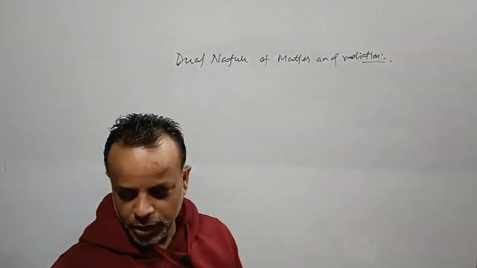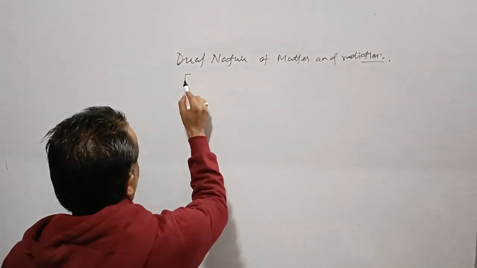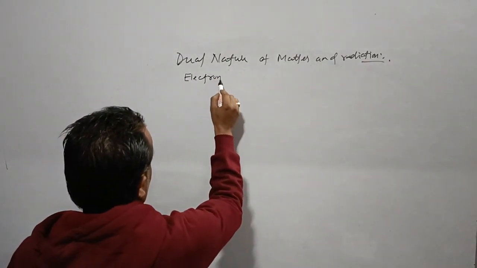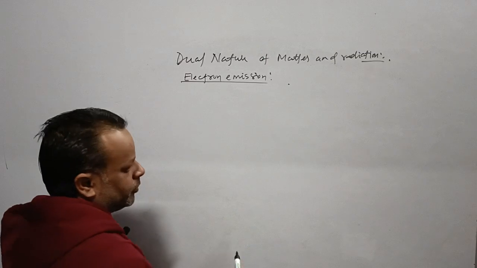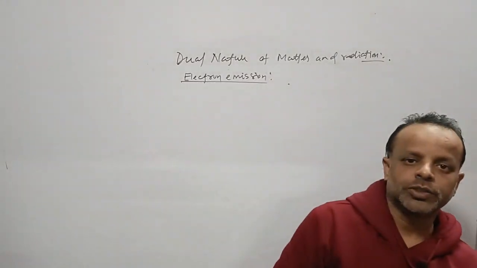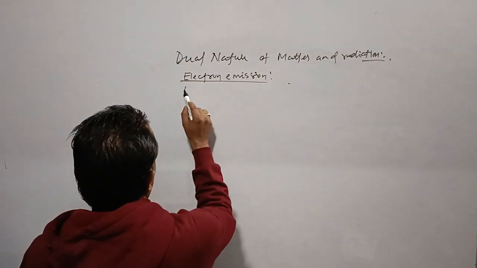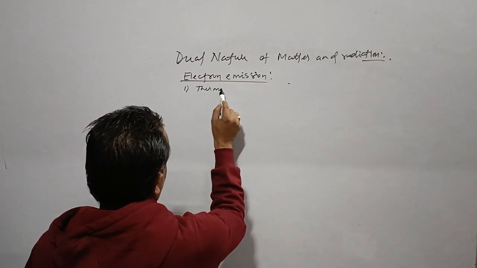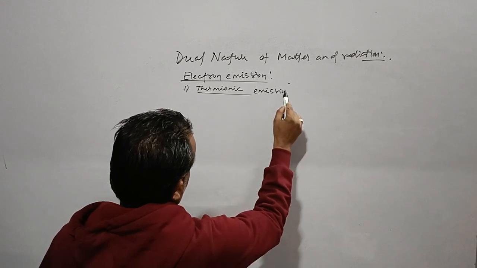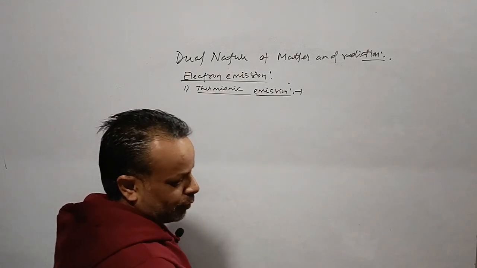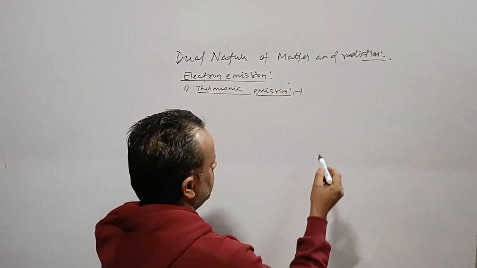See, in this topic we are going to study about electron emission. Over here we will study about the various methods through which we will be able to emit electrons from the metal surface. First we will go for thermionic emission. Thermionic emission, as the name itself suggests, if a metal surface is heated, the electrons get enough energy and get emitted from the metal surface.